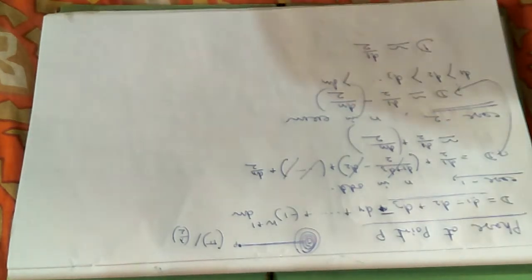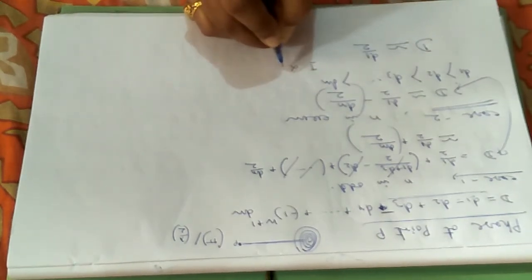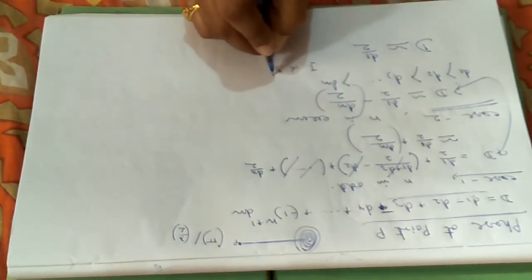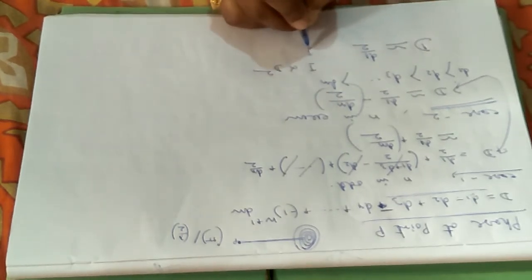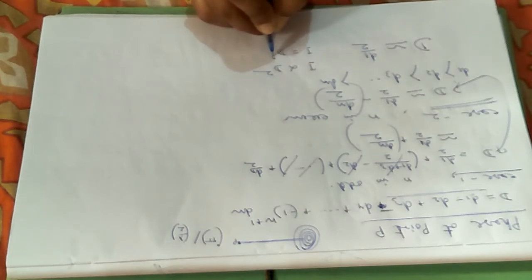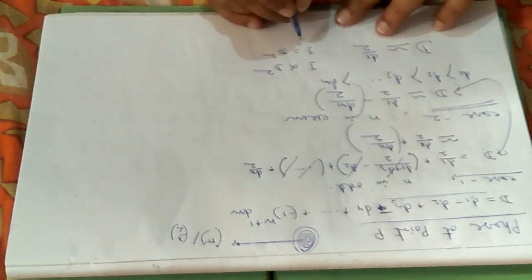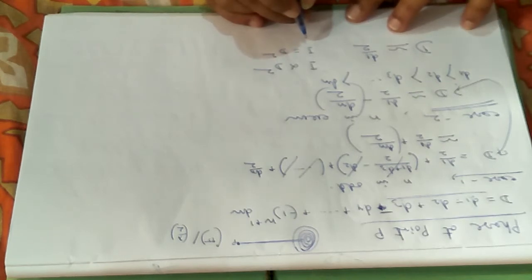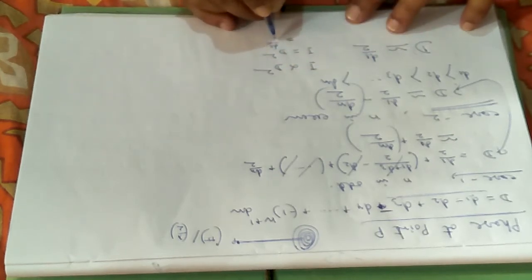As you have calculated d, I know intensity is proportional to the amplitude square, that is, proportional to d square. If I take the proportionality constant to be 1, I can write I equals d square. So the intensity at the point P is I equals d square, and d equals d1 by 2, whole square.